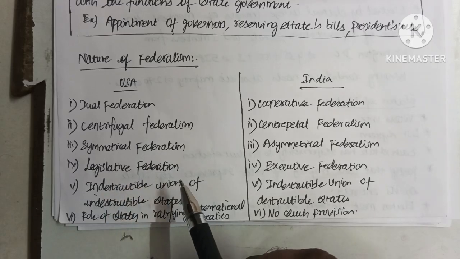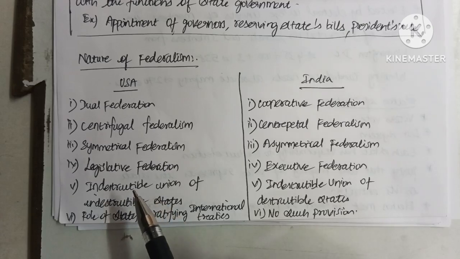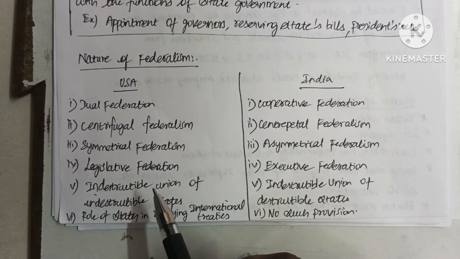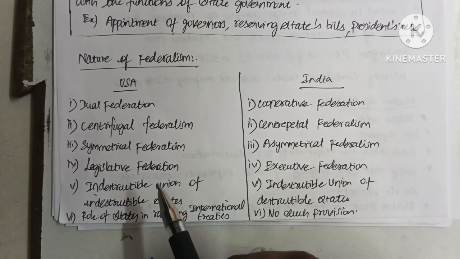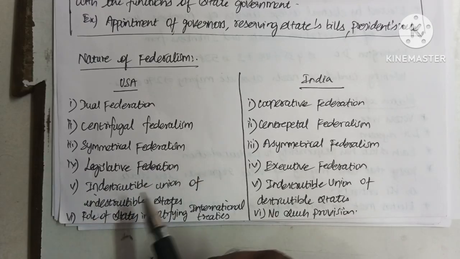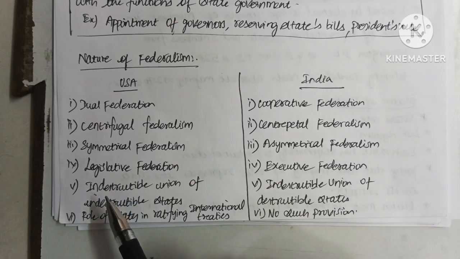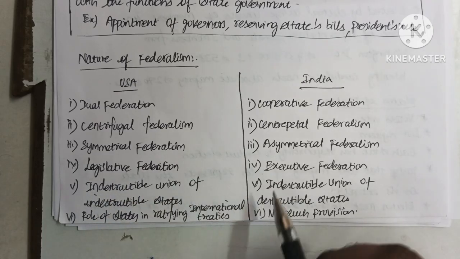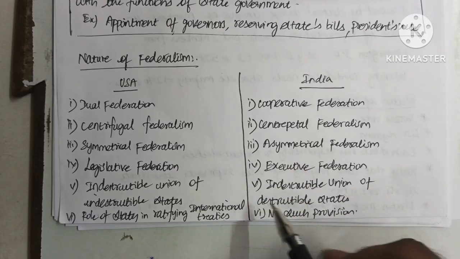Likewise, the union government also cannot alter the boundaries of a state or destroy a state. So the USA is known as an indestructible union of indestructible states, but India is an indestructible union of destructible states.